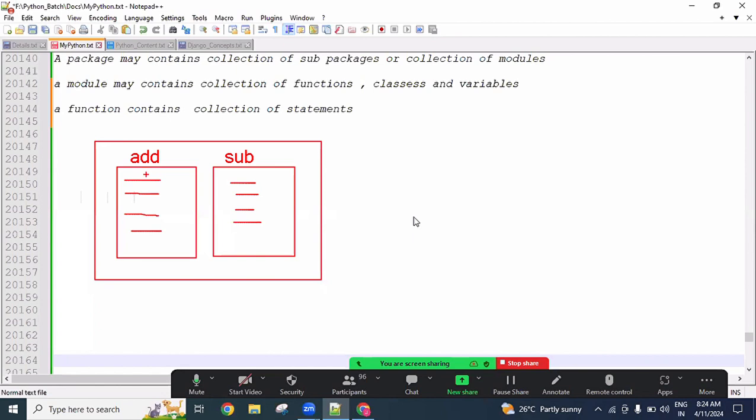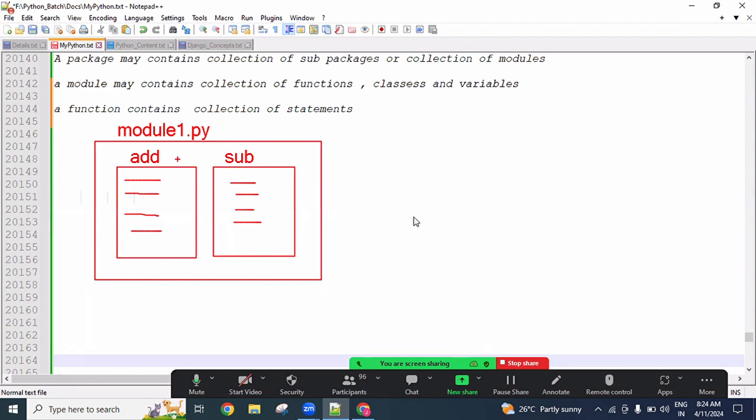Okay, guys. See here, these two are the functions. These are the two functions available in a module, simply like module1.py. Every module is nothing but a Python file. We discussed it, guys. Every module is like a Python file.